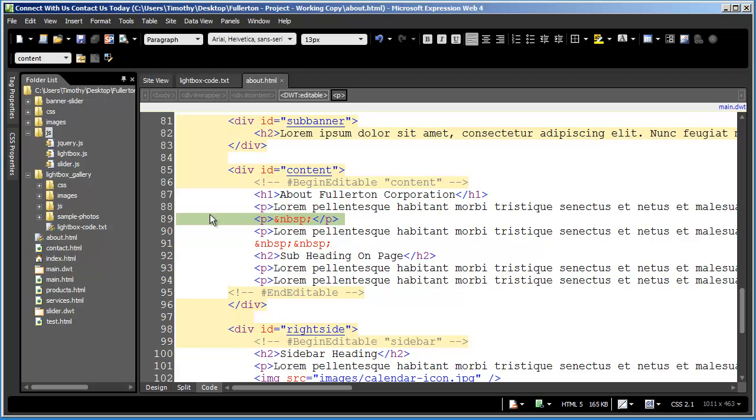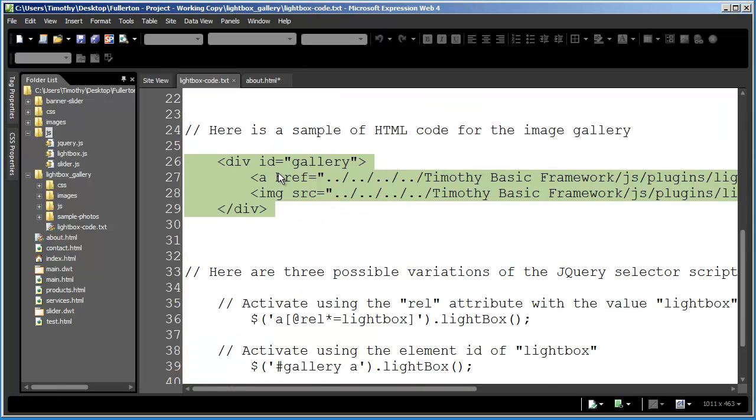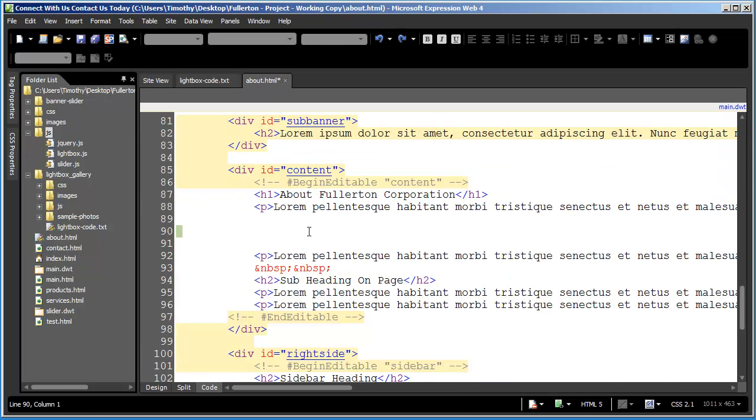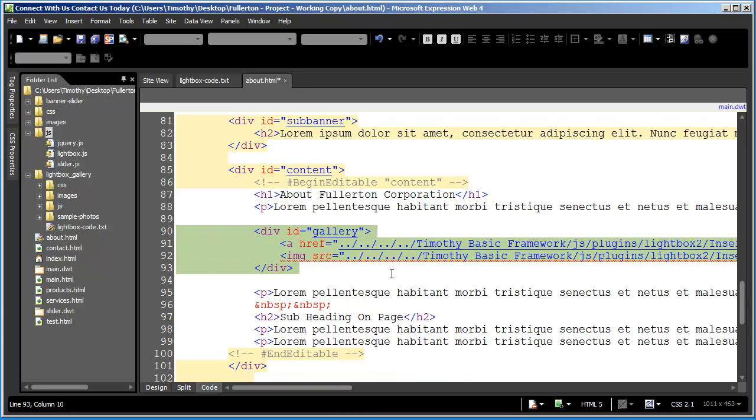And then I'm going to highlight that blank line, which just has a non-breaking space inside of it. And actually I'm going to hit enter a few times just to give myself some space here. And I'm going to go ahead and, whoops, that didn't work. I need to actually go back in here and copy this. And then highlight that and paste that code in there. Highlight it and tab it over.